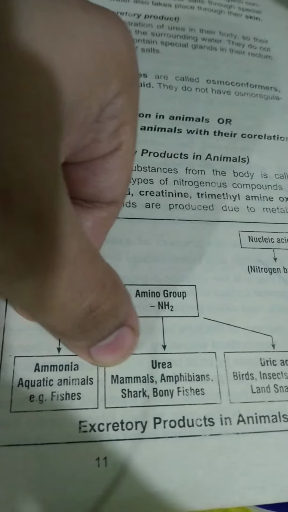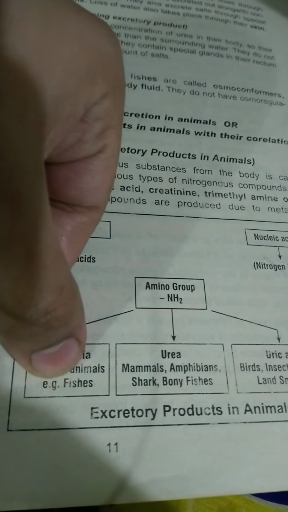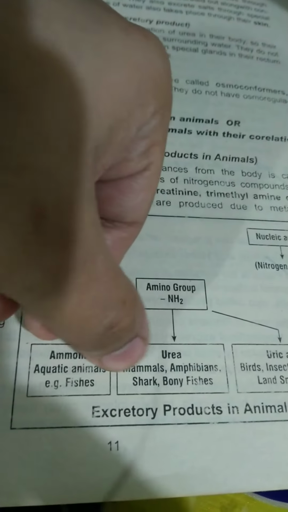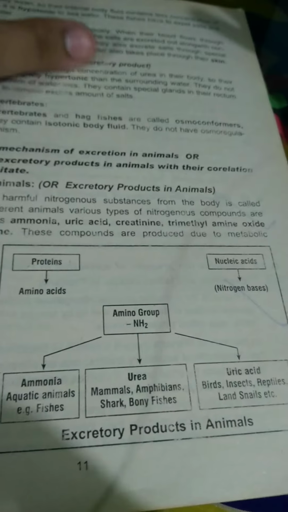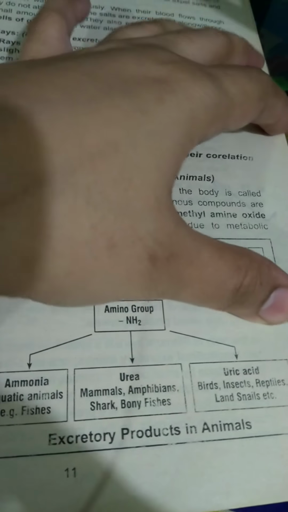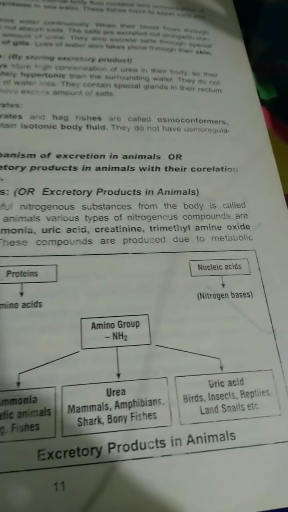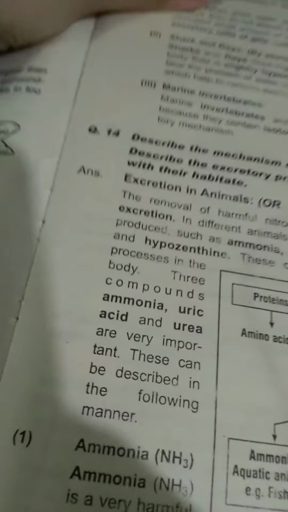The other type is urea. Ammonia is usually produced by aquatic animals like fishes. Urea is discharged by mammals, amphibians, sharks, and some bony fishes. And there is one more waste product, uric acid, and this uric acid is released by birds, insects, reptiles, land snails, etc. Let's go through the text.